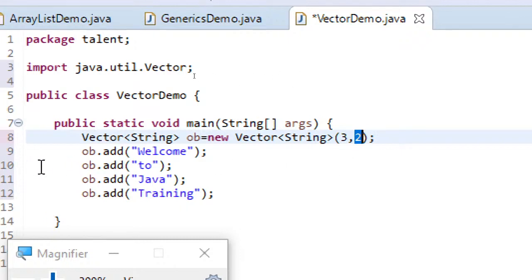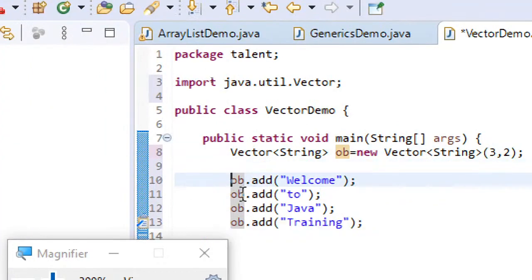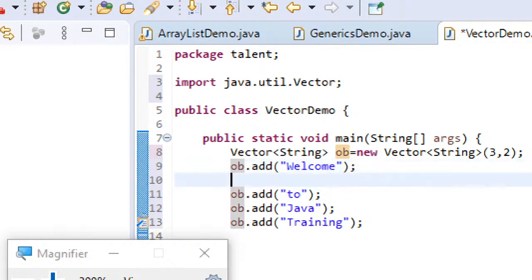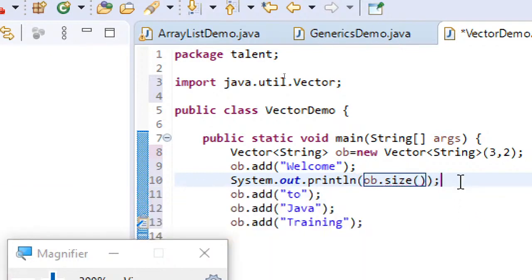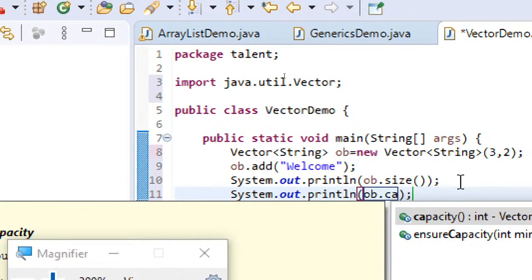Just to make you understand, here I will write ob.size, and ob.capacity.